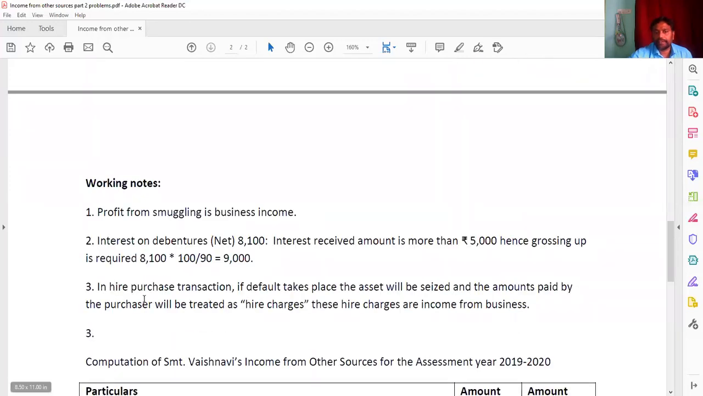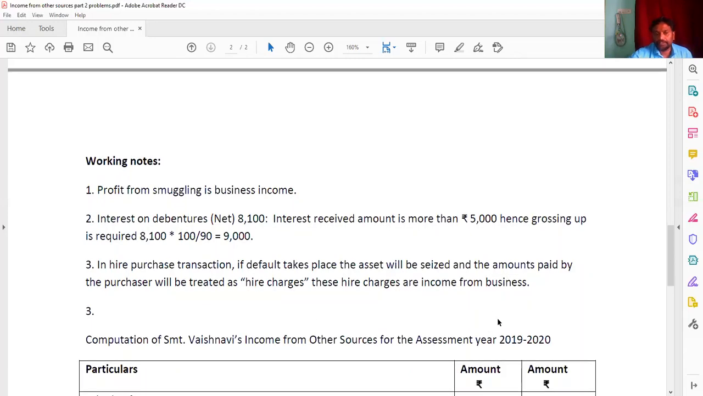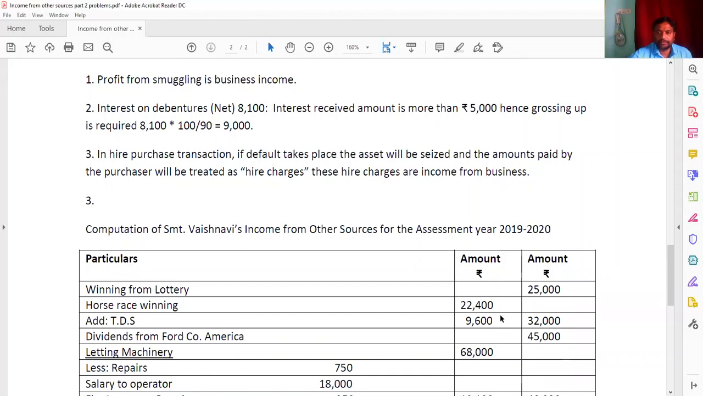Now, in hire purchase transactions, the asset will be seized. The amount paid by the purchaser will be treated as hire charges. These hire charges are the income from business. Now look at the third one.